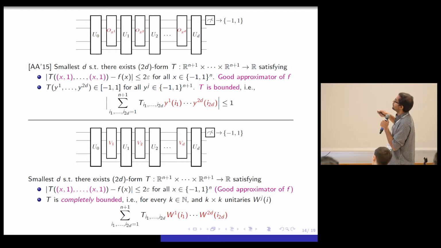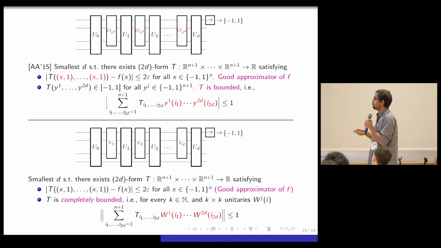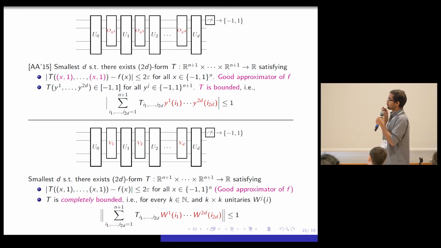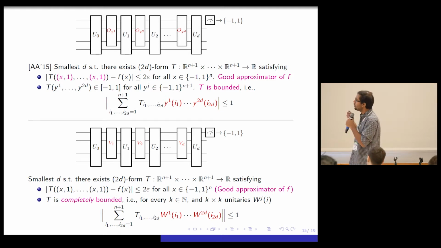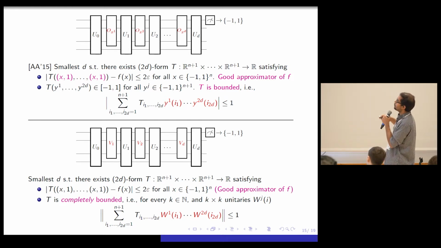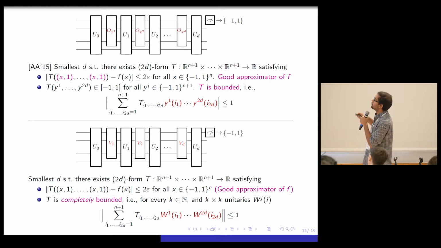But this was a bit, a number between -1 and 1, and we enforce this condition. But this is now a matrix. It's no more a number. So this is the condition I'm going to enforce, that the operator norm of this matrix is at most 1. So I say a tensor T is completely bounded if it satisfies the following condition. For every k, and k by k unitaries W_g(i), if I look at this expression, it should be at most 1. If this expression looks slightly complicated to you, you could also think of it this way. You could write it like this: T of W superscript 1 to W superscript 2d should be between -1 and 1. But recall that when I replace this by W_1 up to W_2d, it's a matrix now.